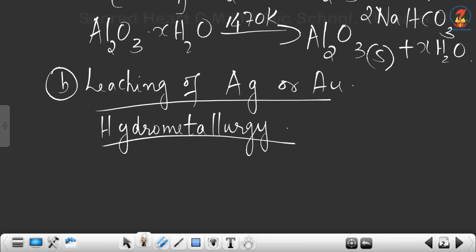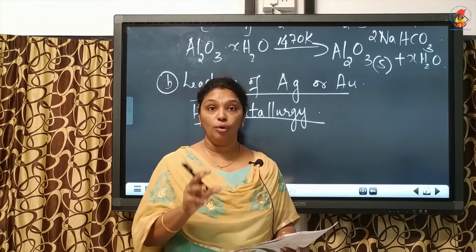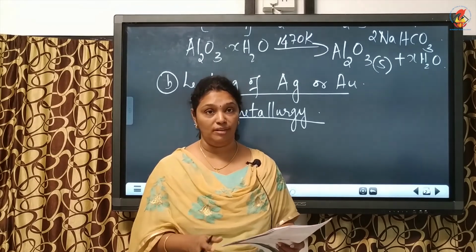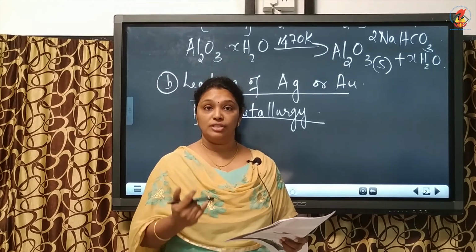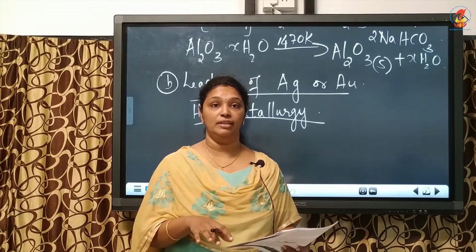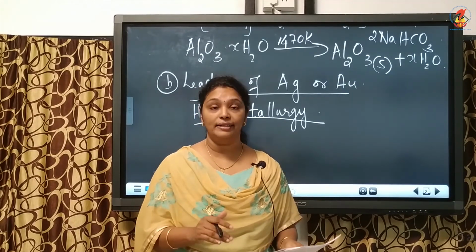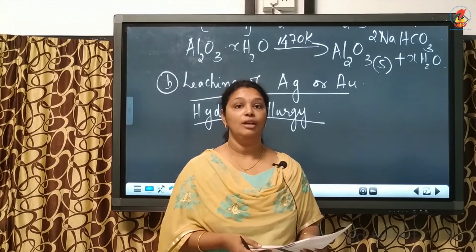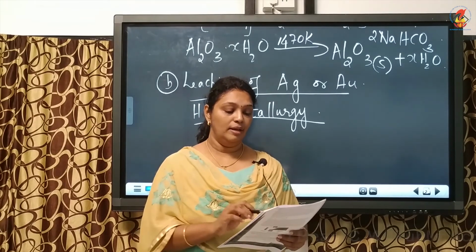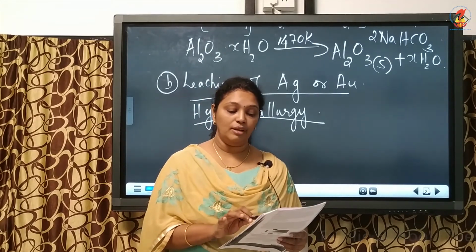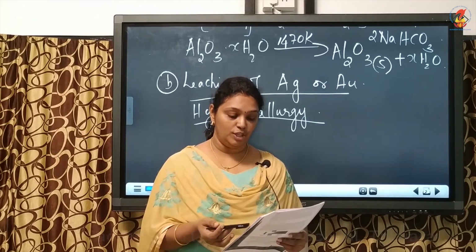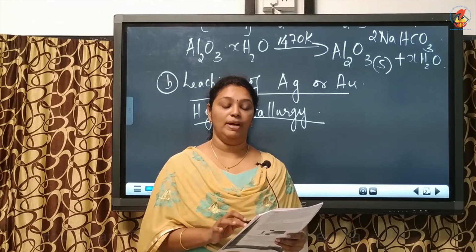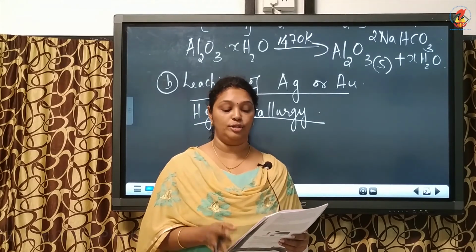Hydrometallurgy or leaching of gold or silver. The principle is the same, that is, the ore containing the metal is dissolved in a suitable solvent. Later, after dissolving in the suitable solvent, we recover the metal by adding a more electropositive metal like zinc. So, the principle of hydrometallurgy or leaching of gold and silver is that the metal ore is dissolved in a suitable reagent, followed by displacement of the metal by a more electropositive metal. This is known as hydrometallurgy.